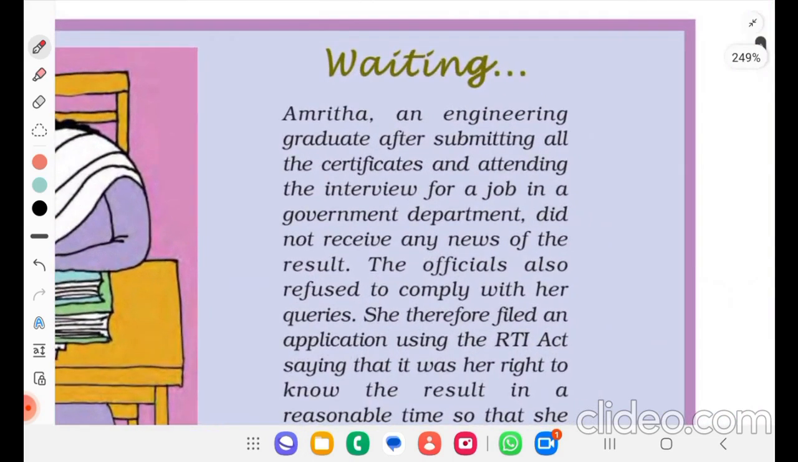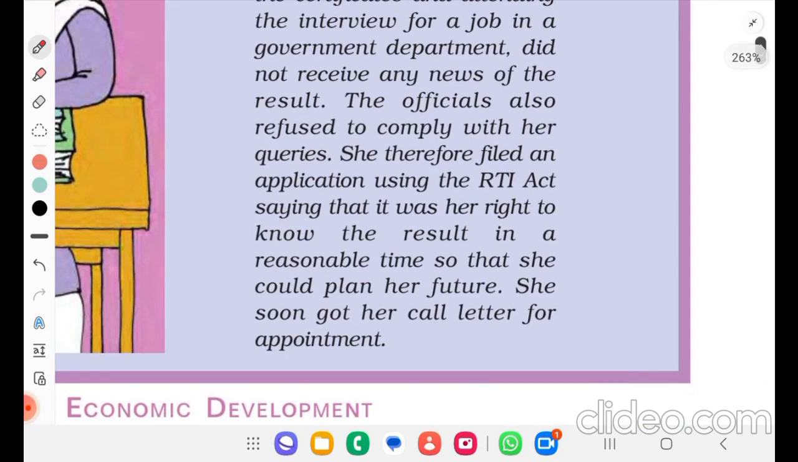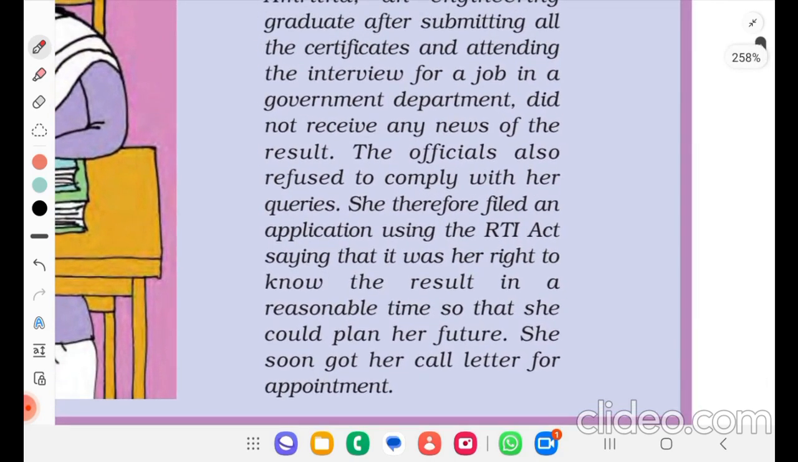Amrita, an engineering graduate, after submitting all the certificates and attending the interview for a job in a government department, did not receive any news of the result. The officials also refused to comply with her queries. She therefore filed an application using the RTI Act, saying that it was her right to know the result in a reasonable time so that she could plan her future. She soon got her call letter for appointment.